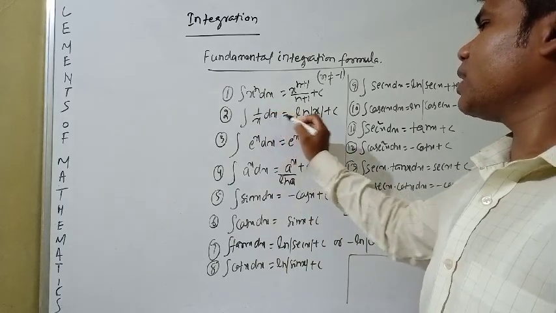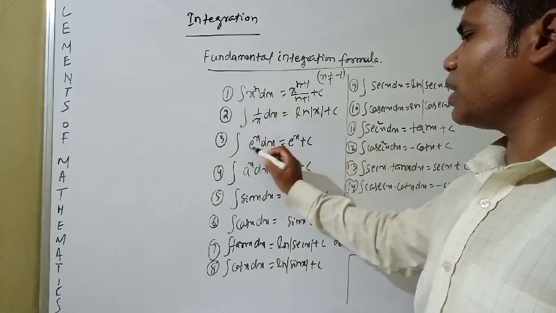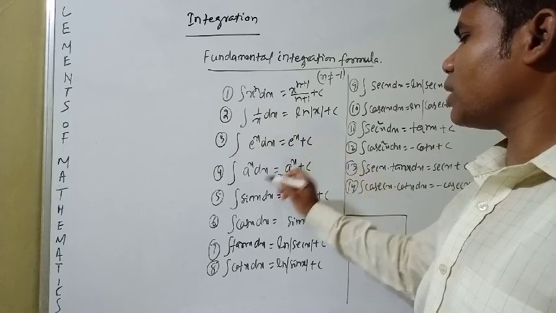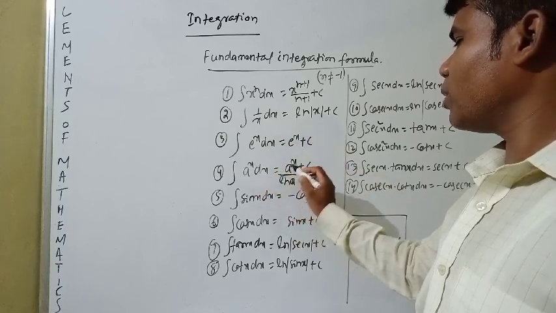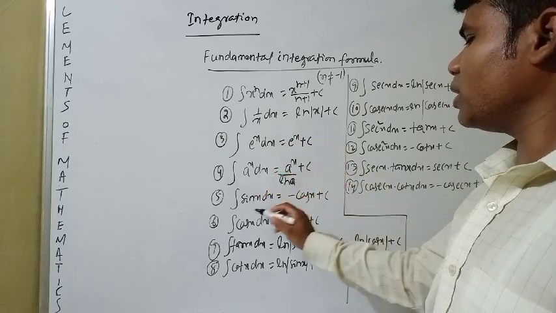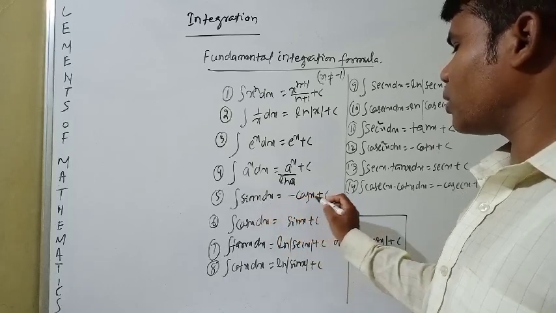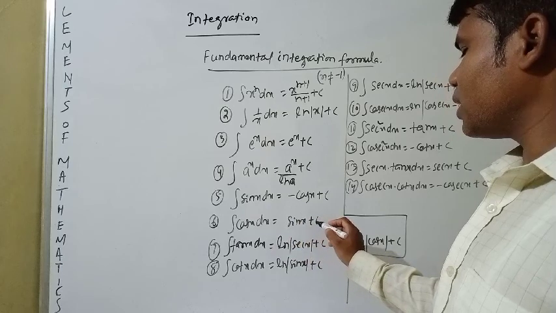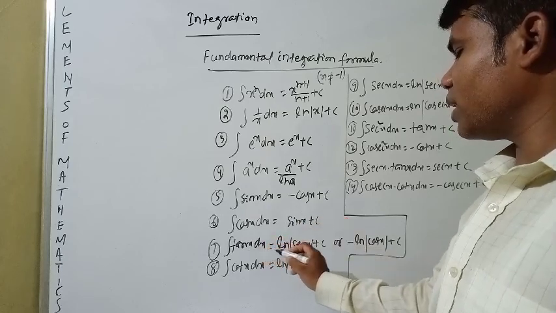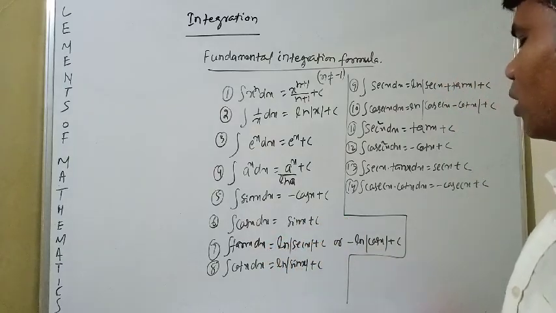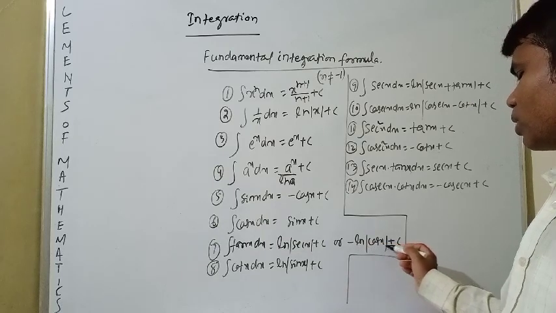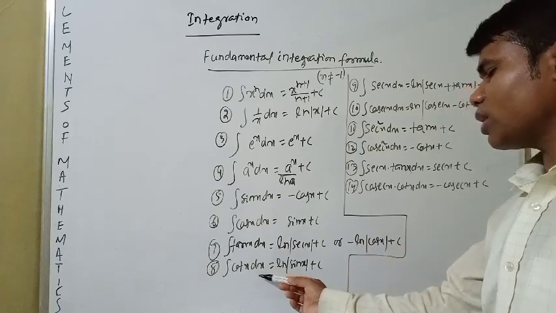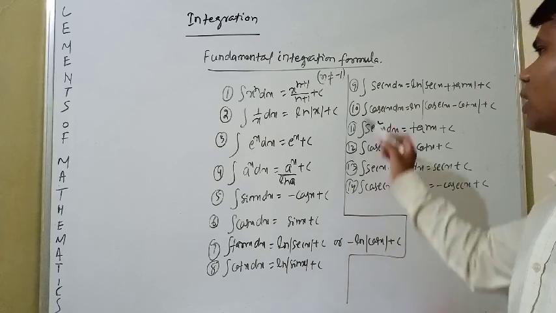Integration of 1 by x dx is equal to ln x plus c. Integration of e to the power x dx is equal to e to the power x plus c. Integration of a to the power x dx is equal to a to the power x by ln a plus c. Integration of sin x dx is equal to minus cos x plus c. Integration of cos x dx is equal to sin x plus c. Integration of tan x dx is equal to ln sec x plus c or minus ln cos x plus c. Integration of cot x dx is equal to ln sin x plus c.